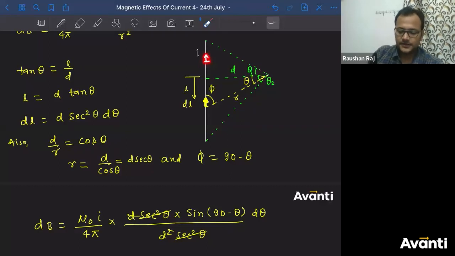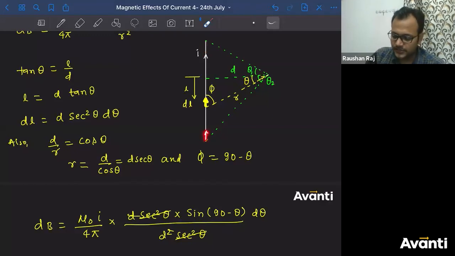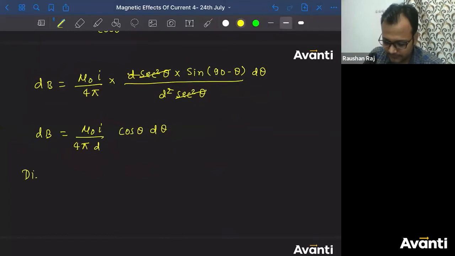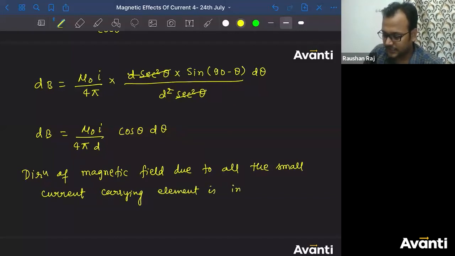Same into the plane. ऐसा करेंगे और कुछ इस तरीके से हो जाएगा. तो into the plane. Here also into the plane. Can I say that magnetic field because of all these small current carrying elements is same? So direction of magnetic field, let me write it here. Direction of magnetic field due to all the small current carrying elements is into the plane.